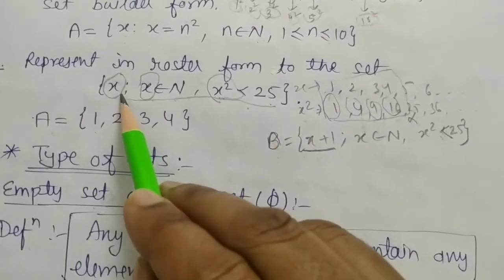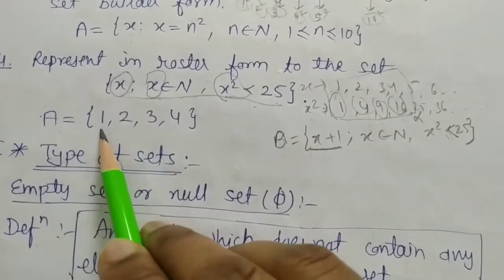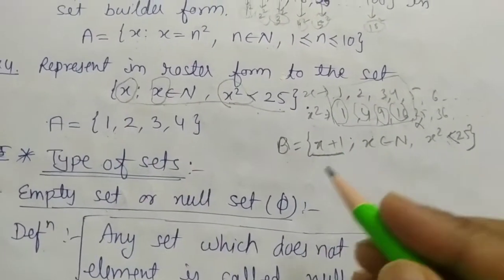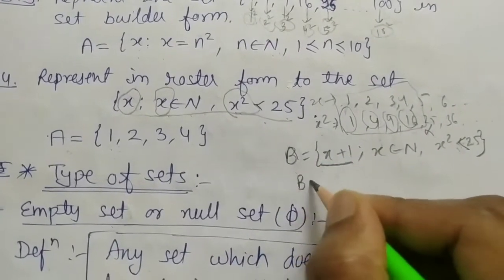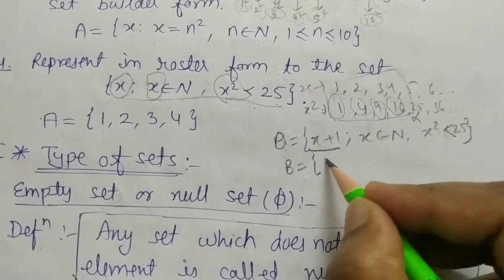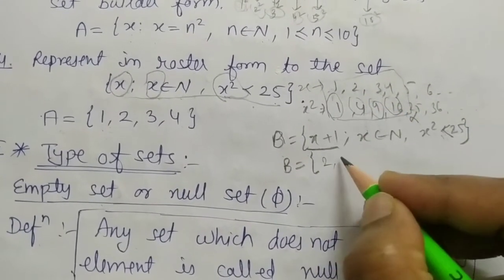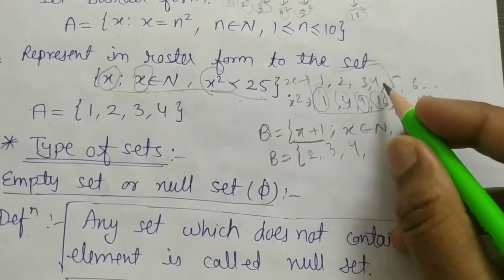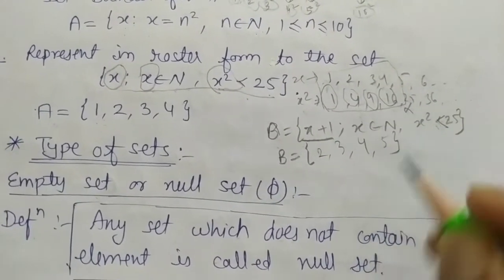In the earlier case our elements were X, so we wrote X directly. But here we need to write X plus 1. So what is X plus 1? 1 plus 1 is 2, 2 plus 1 is 3, 3 plus 1 is 4, and 4 plus 1 is 5.